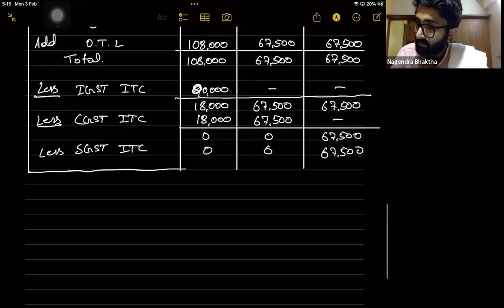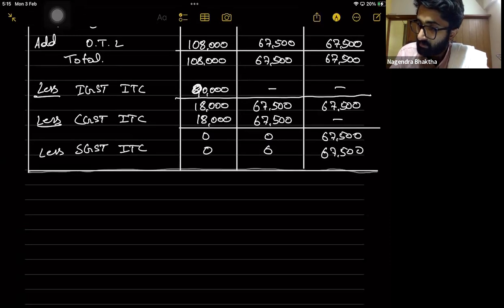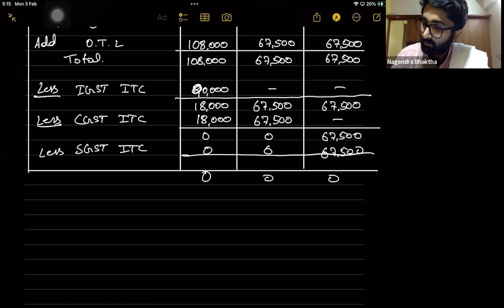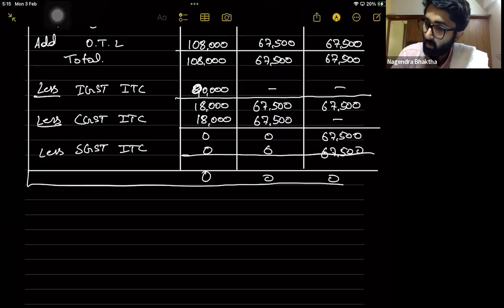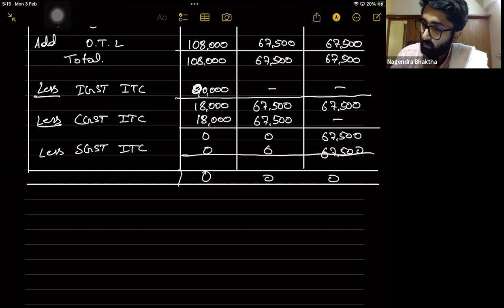So the balance will be 0, 0, 0. That is payable in cash. The amount payable in cash is 0.